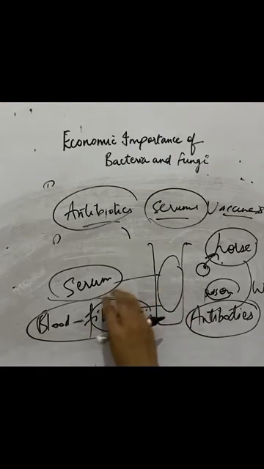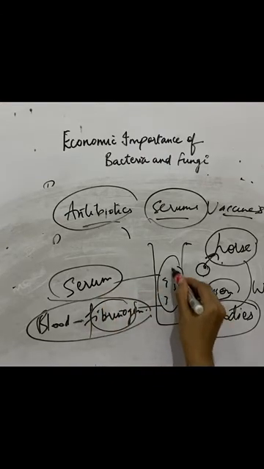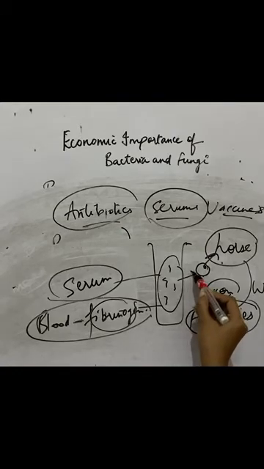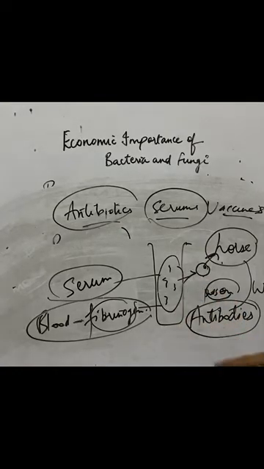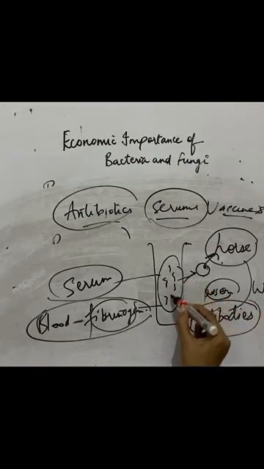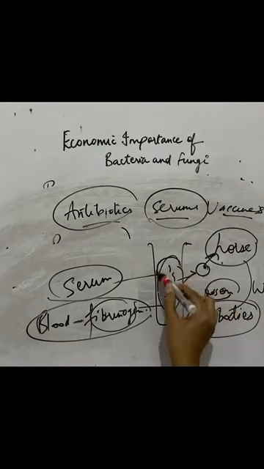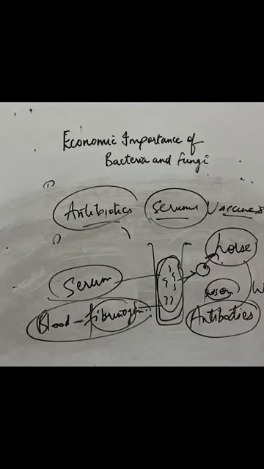Now this serum has antibodies against the toxin that we injected inside the horse. Okay, so this serum is stored in the laboratories or in the hospitals, and whenever there is a need, it is directly injected in the person who is infected.